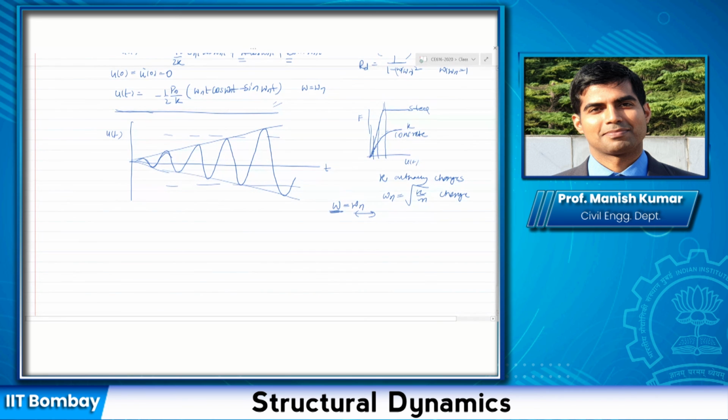Initially it matched the natural frequency of the system and resonance started to occur.